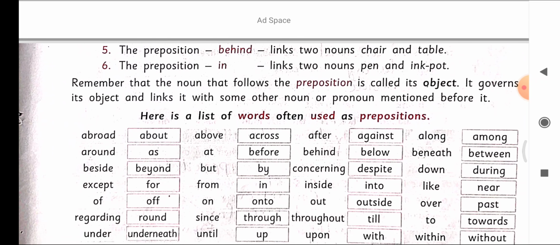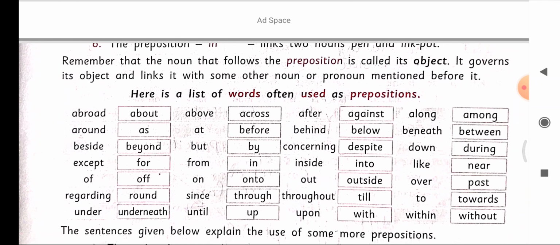So, remember that the noun that follows the preposition is called its object. It governs its object and links it with some other noun or pronoun mentioned before it. Here is a list of words often used as prepositions.